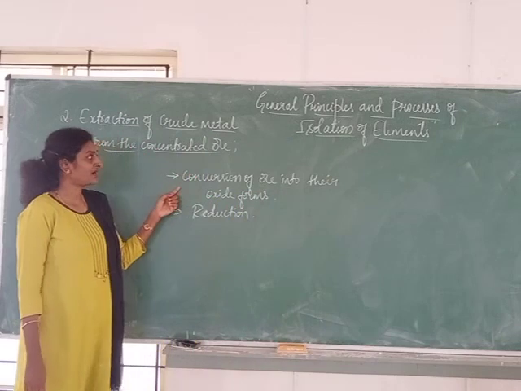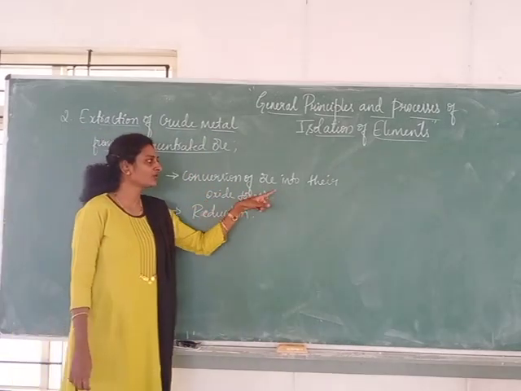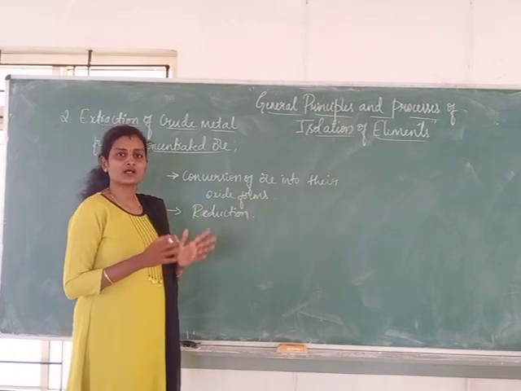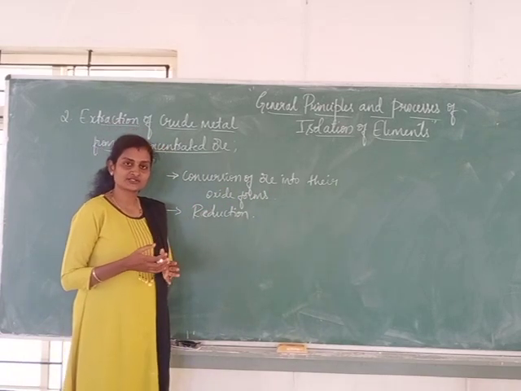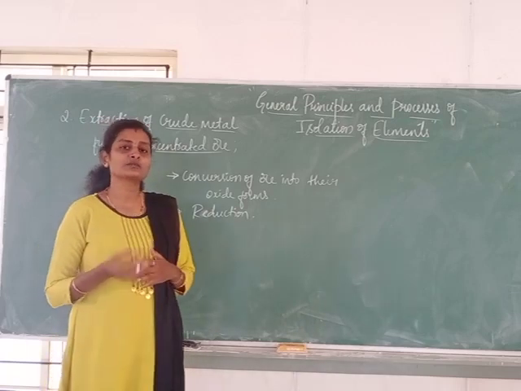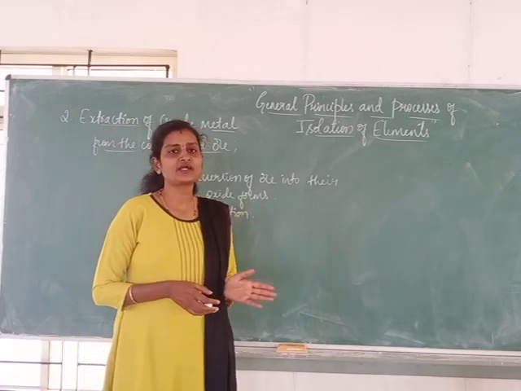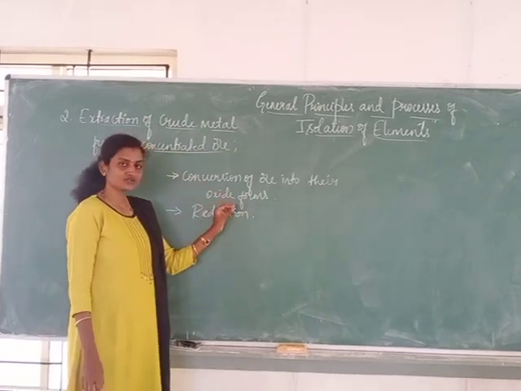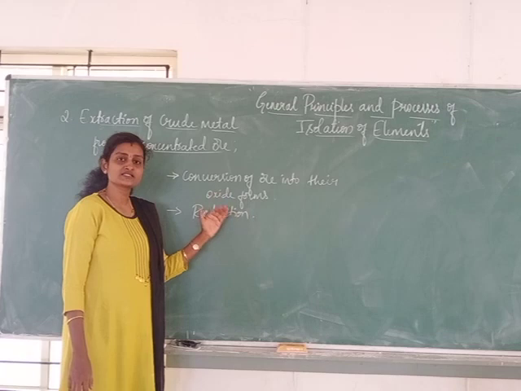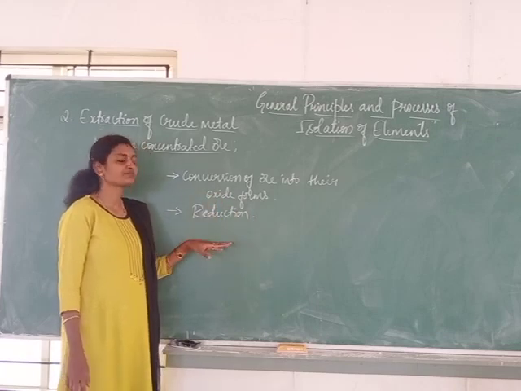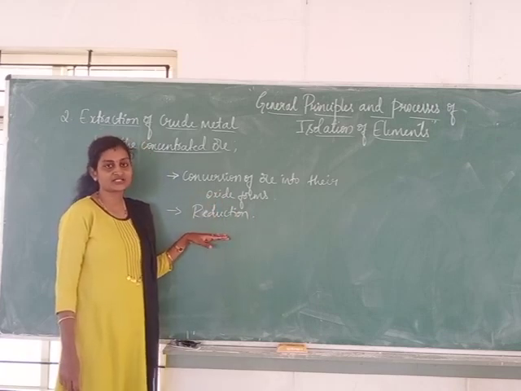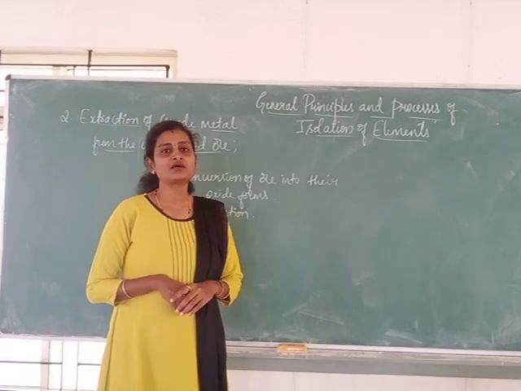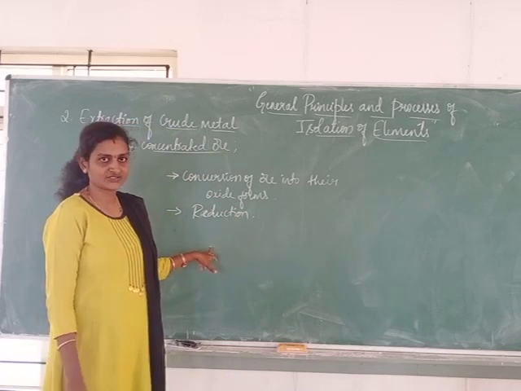Okay, so in the first step after concentration we need to convert the ore into their oxide forms, because once the muddy particles and soluble impurities go off, only the sulfide, carbonate and other moisture will be present. So once we convert those into their oxide form, it will be easy to remove the oxygen. That process is nothing but reduction, that is removal of oxygen or addition of hydrogen, that you have studied in the first PUC in the redox reaction chapter, right?